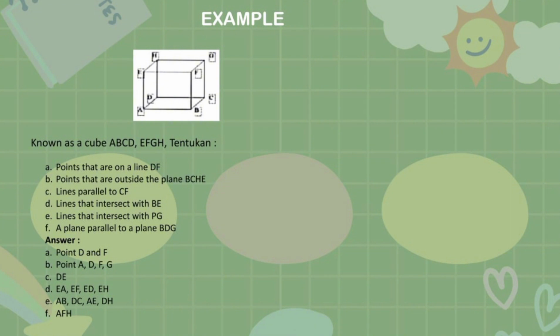The answer for lines that intersect with BE is AB, AF, AD, AH. The answer for lines that intersect with FG is AB, DC, AE, DH. And the answer for a plane parallel to plane BDG is AFH.